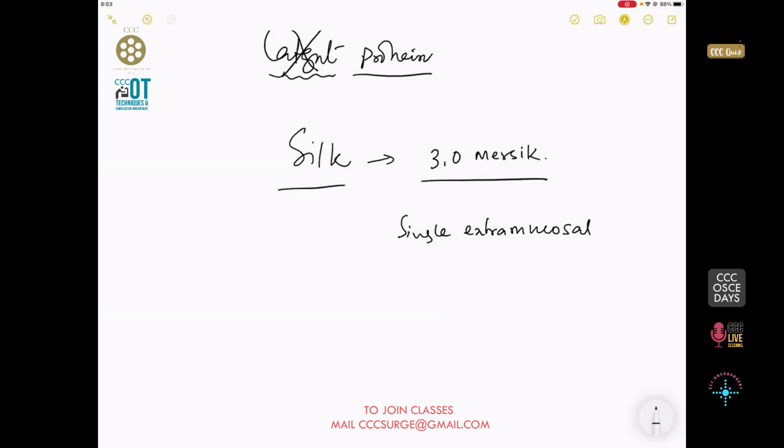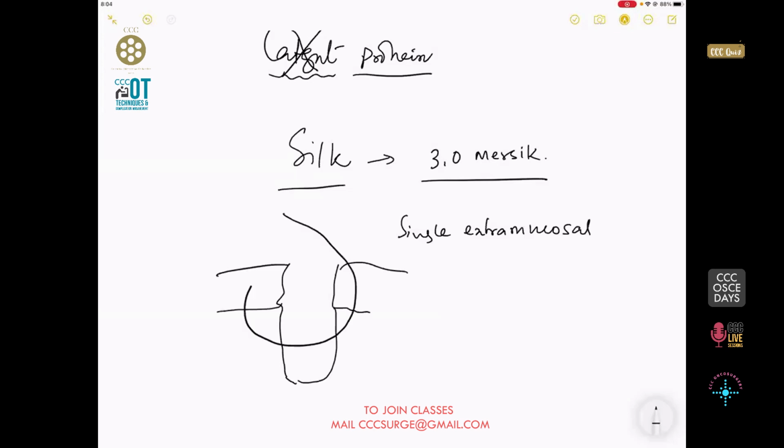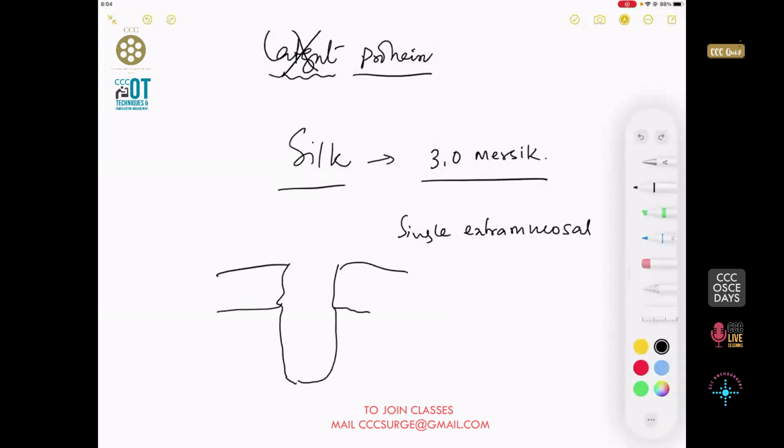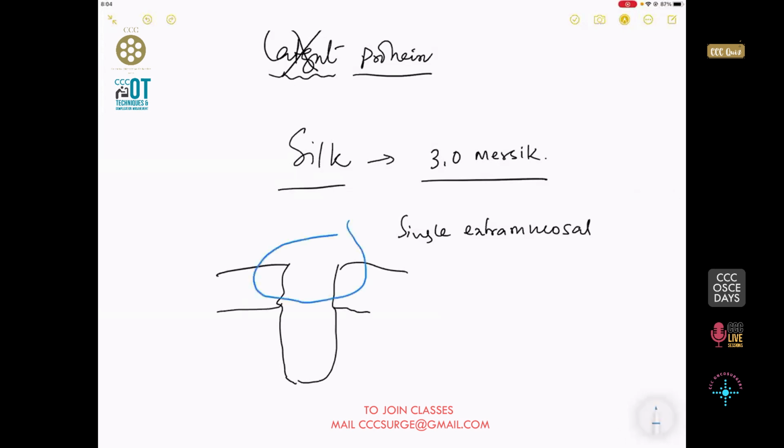A single layer extra mucosal means that if this is the loop of the bowel, you see, these are the 2 loops of the bowel that I am drawing side by side. A full thickness bite will mean all layers. So this is what a full thickness means. Whereas if you take a single layer extra mucosal, that means you leave the mucosa.